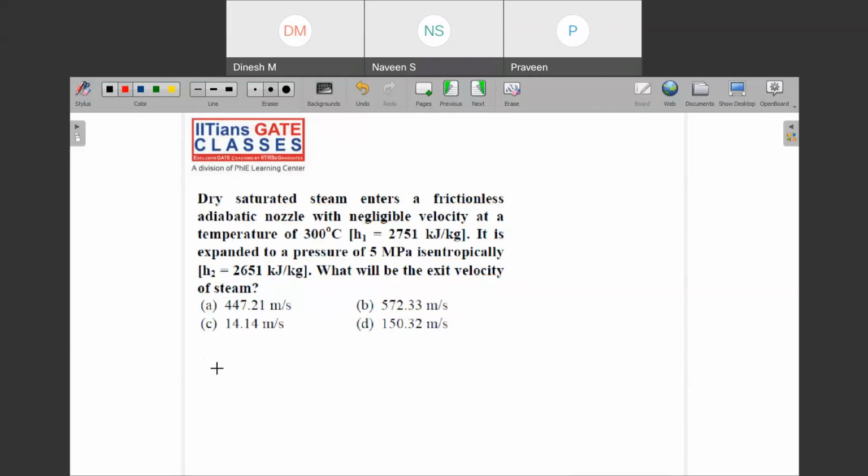This was, what we can see is that it was q dot plus m dot into h1 plus v1 square by 2000, if you remember, plus g into z1 divided by 1000, is equal to W plus m dot into H2 plus V2 square by 2000 plus G into Z2 upon 1000.